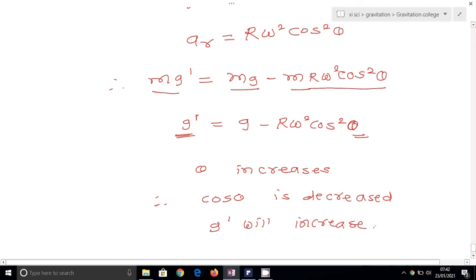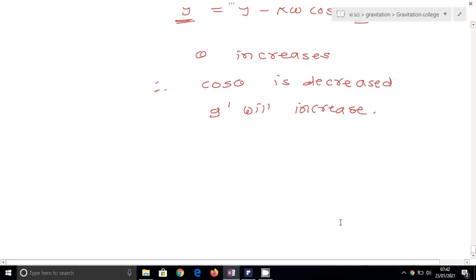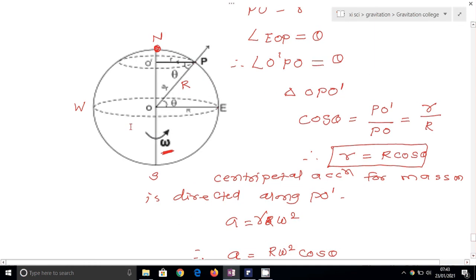Now see what I explained here. If theta is increased, it means latitude is increased. If latitude is increased, then cos theta is decreased and g dash will increase. See in the diagram, if an object or particle is moving from equator to pole, then theta is increased from 0 to 90 degrees, cos theta is decreased and g dash is increased.